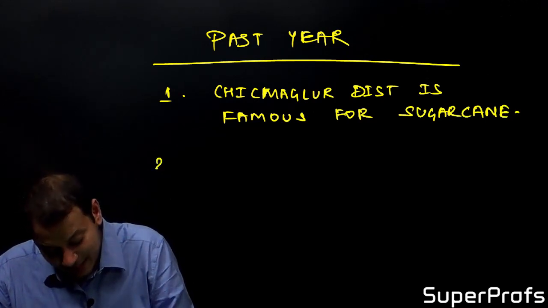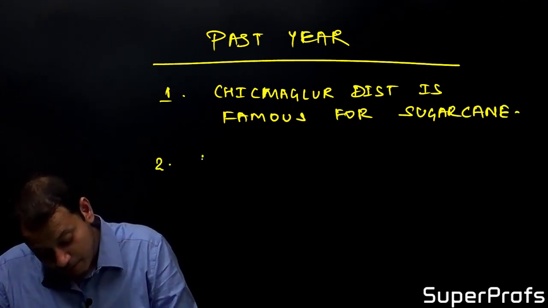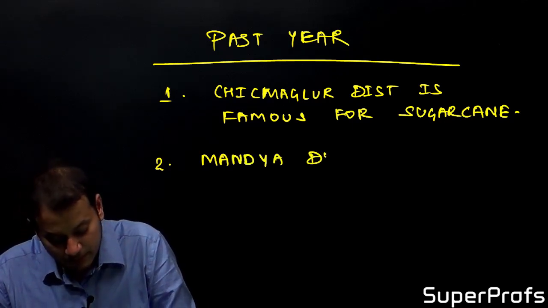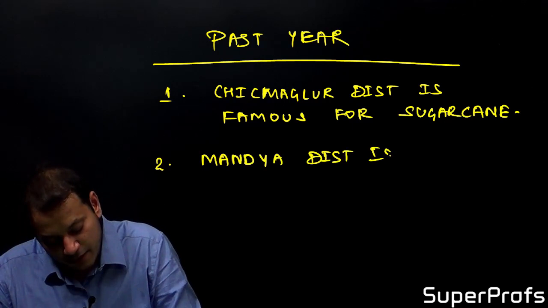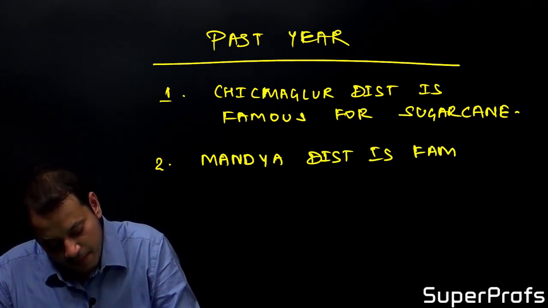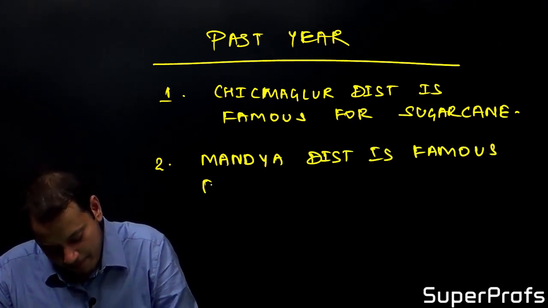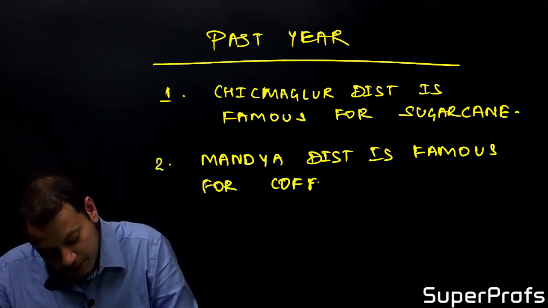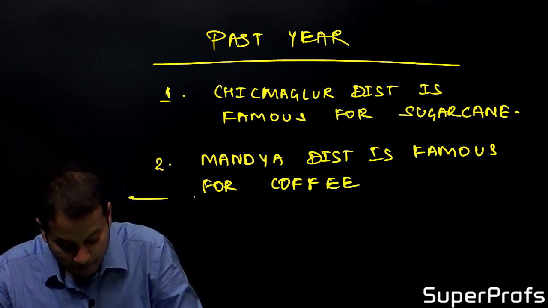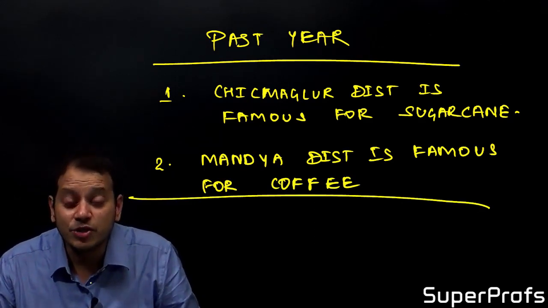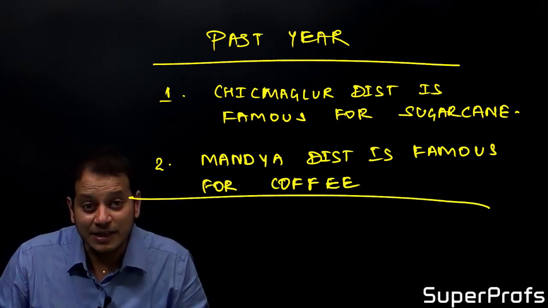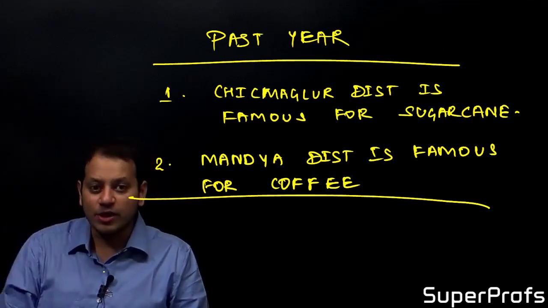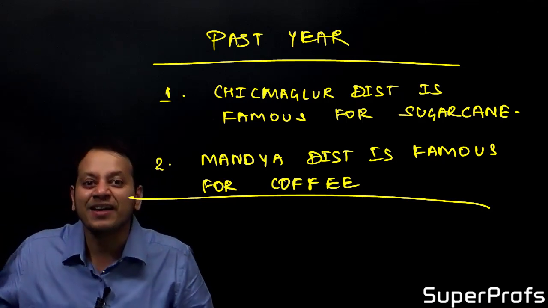And the second statement was Mandya district is famous for coffee cultivation. Which of the following statements is true? Both 1 and 2, neither 1 nor 2, only 1, only 2. You know that both are false statements.